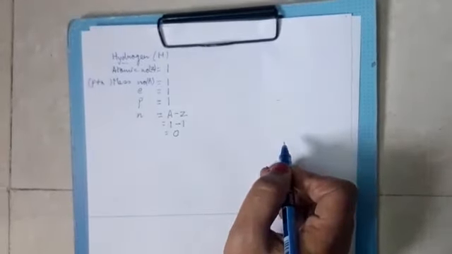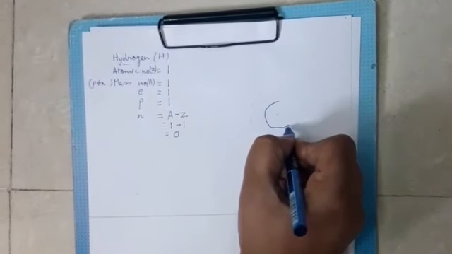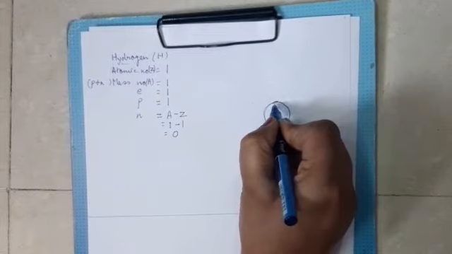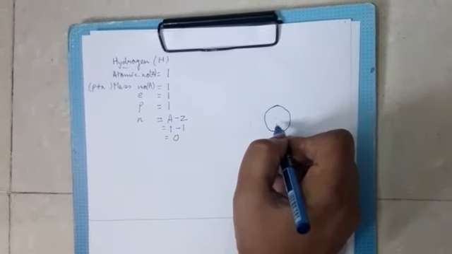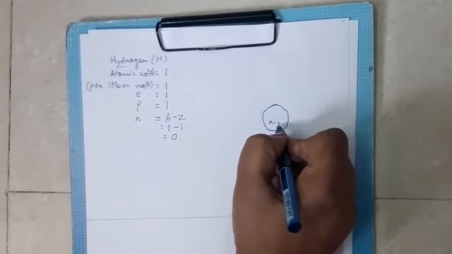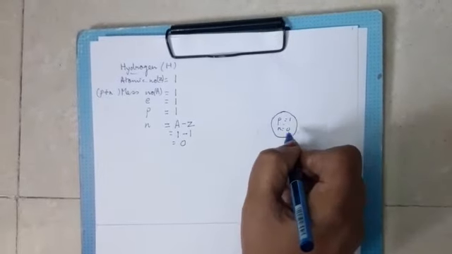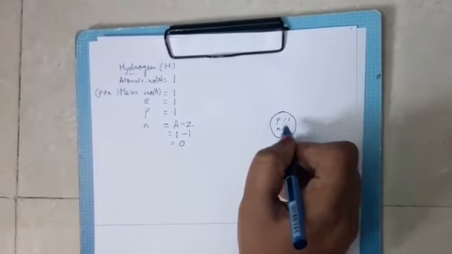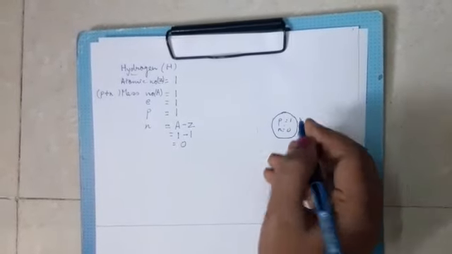Now we come to the step of drawing the atom. We first draw the nucleus of the hydrogen atom. In the nucleus, we have the protons and the neutrons. Now, for the hydrogen atom, neutron is 0, proton is 1. So, we write the protons and the neutrons like this in the nucleus. The first circle signifies the boundary of the nucleus.